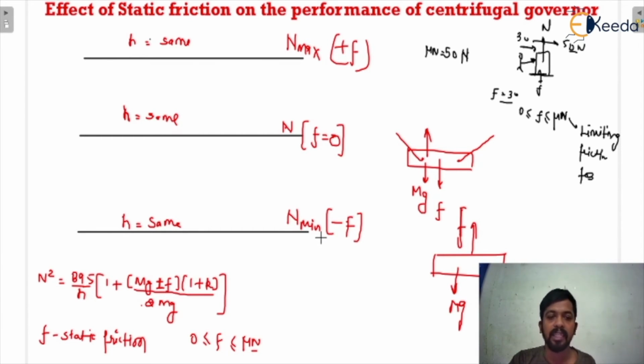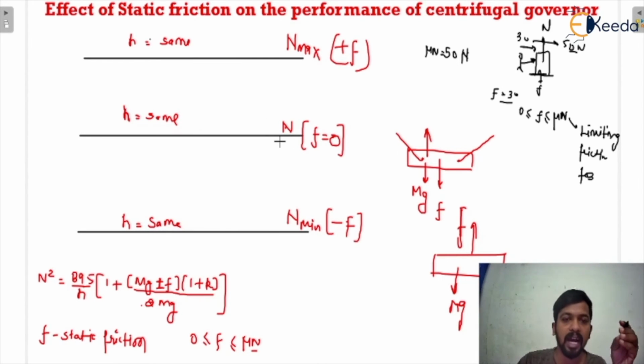N minimum means this is for the same height. For the same height, the speed is minimum when the friction force and the mg are in opposite directions. That means there is a minus F, where height will be the same. At the same height, you can see there is an infinite equilibrium speed. Are you getting my point?